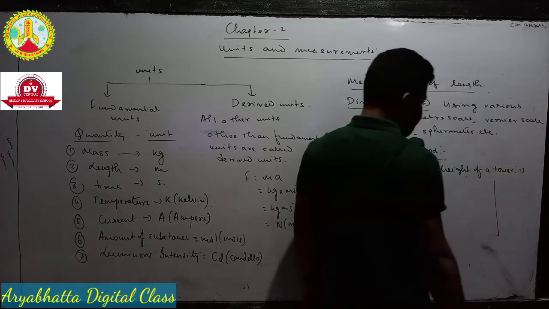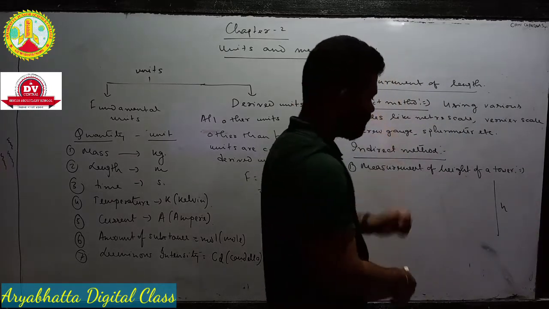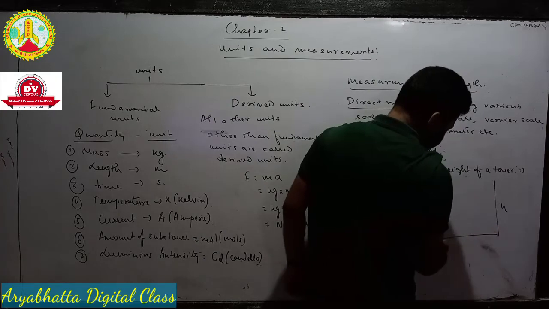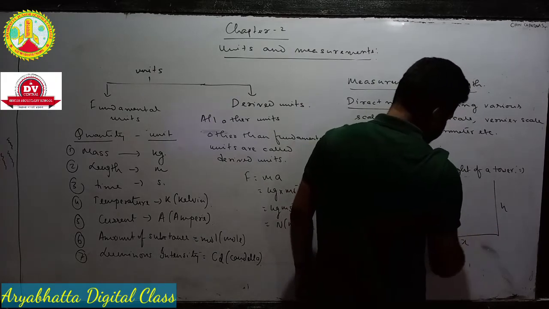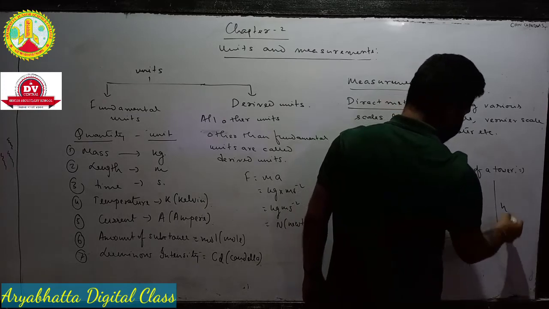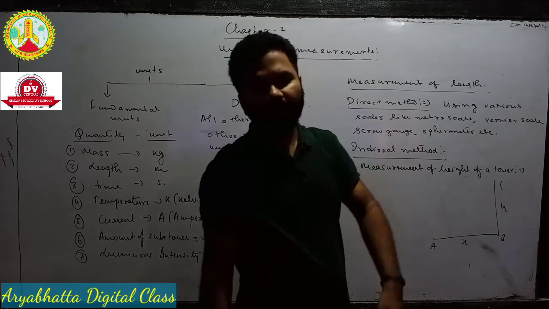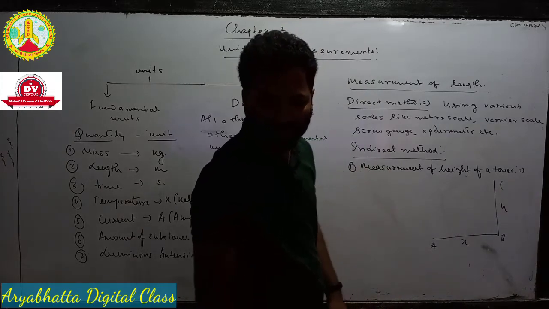Suppose this is the height of a tower which is equal to h. Okay, from the tower at a distance x, we have considered a point, suppose A, this is BC. So this distance can be calculated क्योंकि ये ground पे होगा. With the help of meter scale you can calculate.